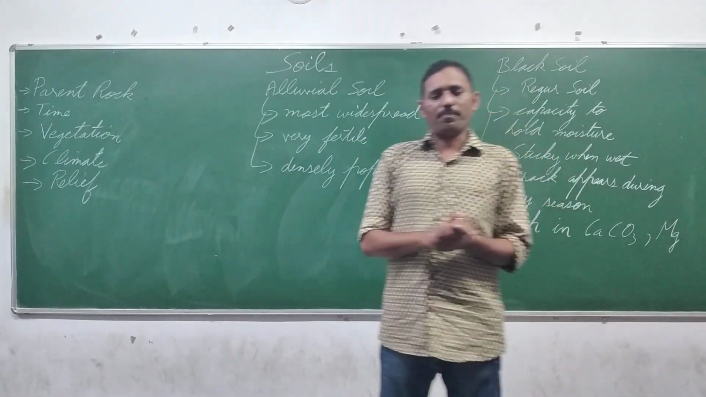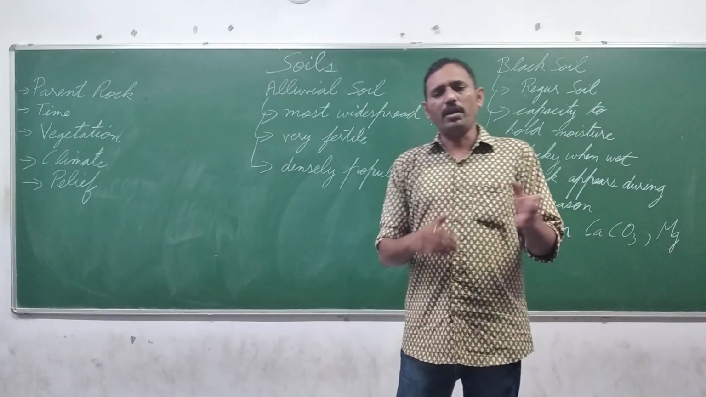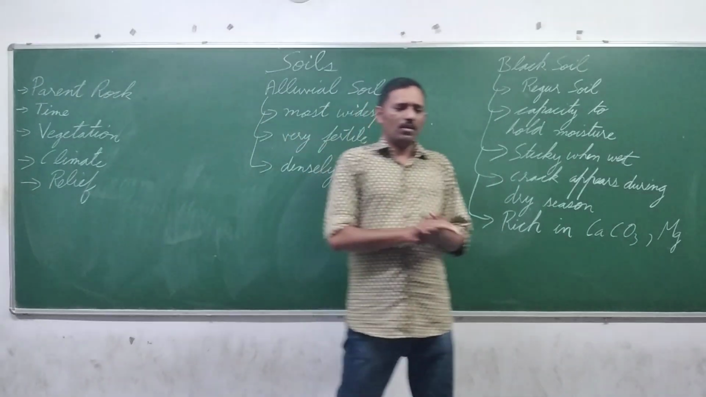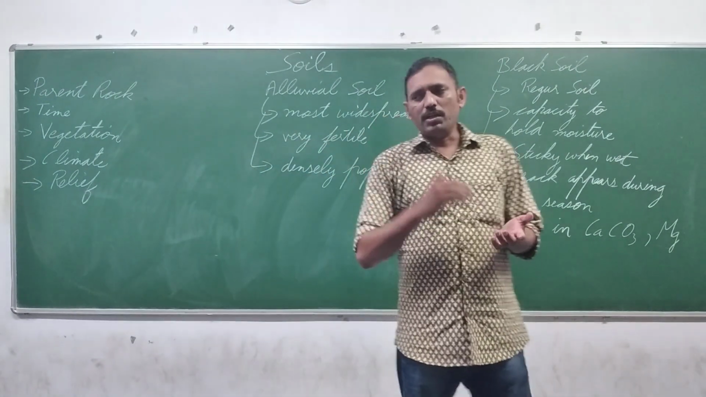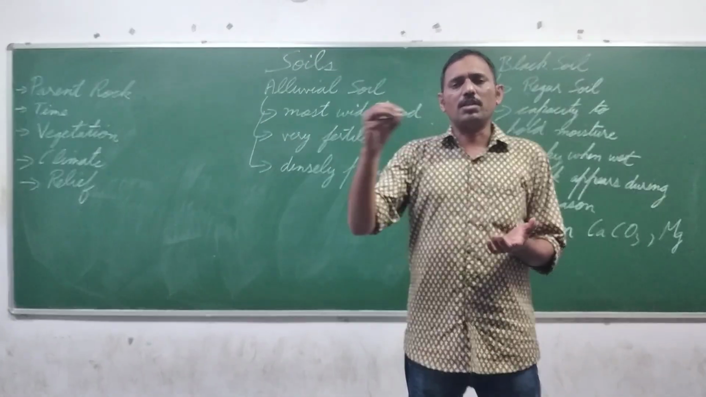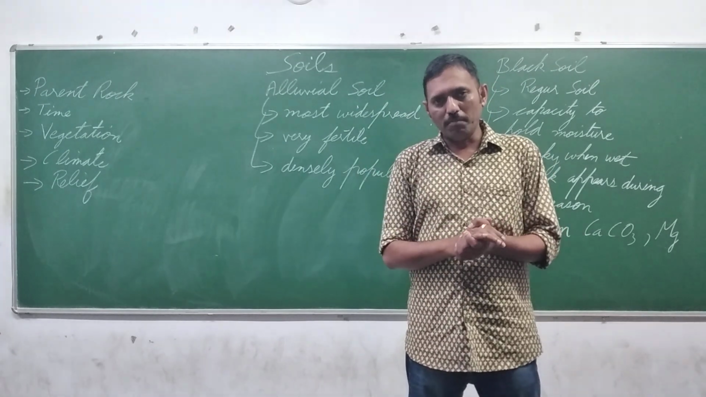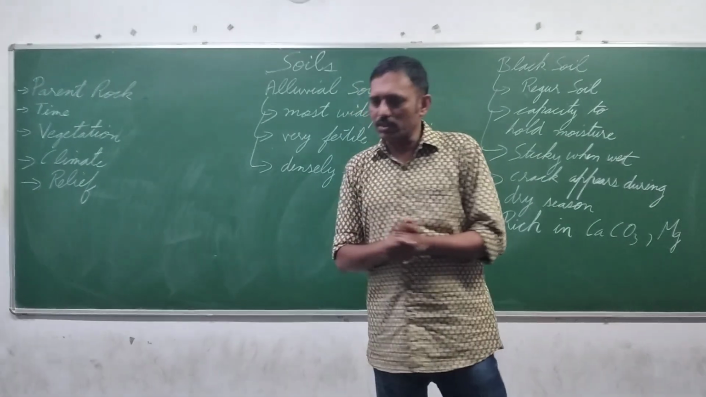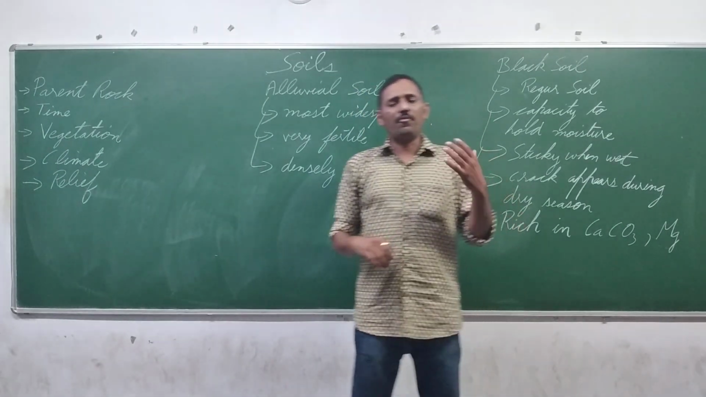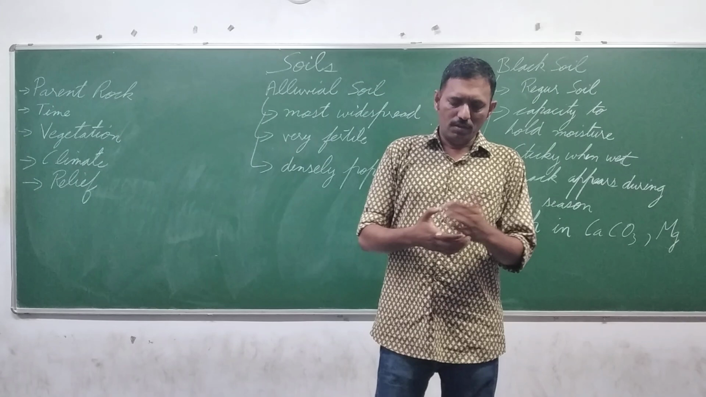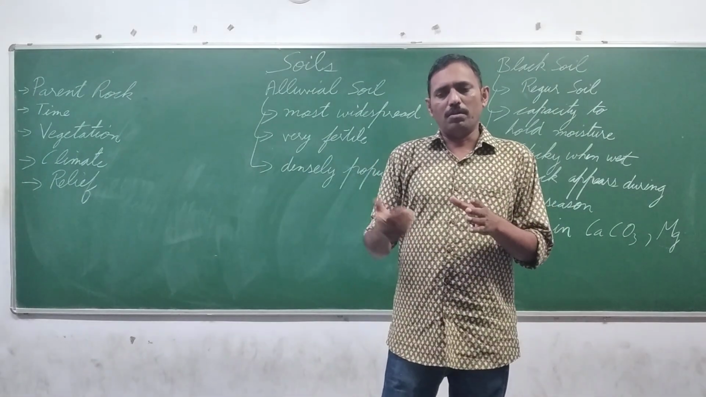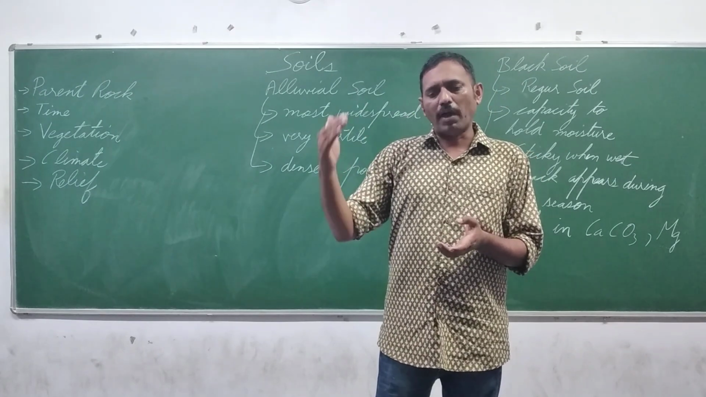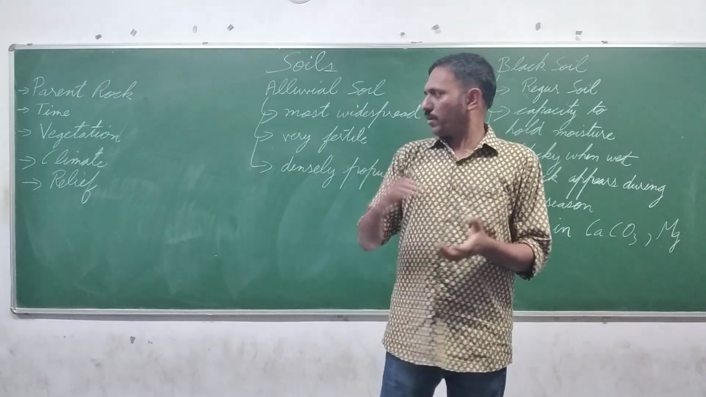Next is vegetation. The humus content, that is the organic material in the soil, is due to vegetation. That is the leaves, plants, other particles, the animals. These things affect the soil. Next is climate. Climate affects the process of weathering. If the climate is in a desert area, it will help in mechanical weathering of the soil.